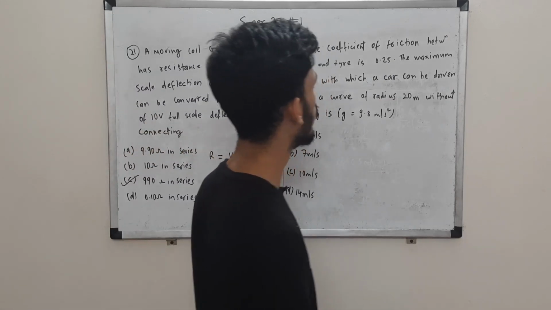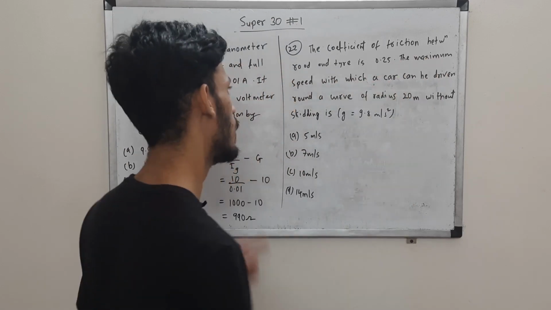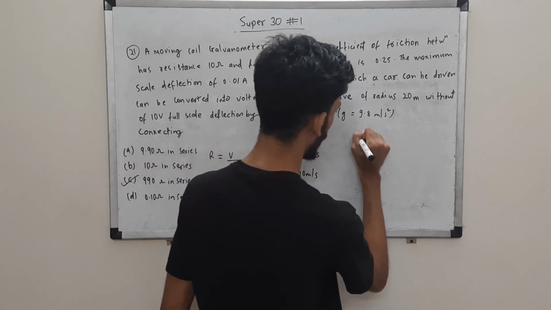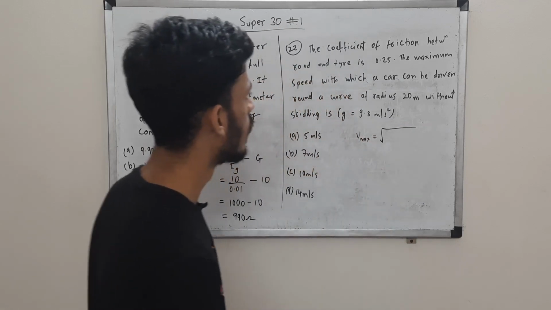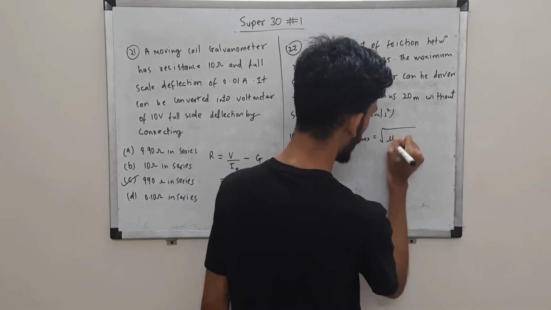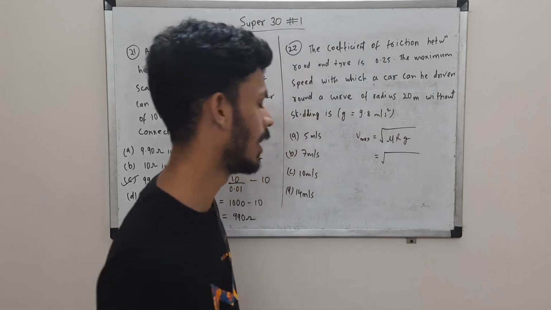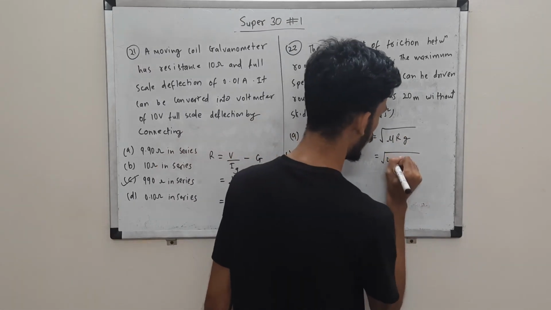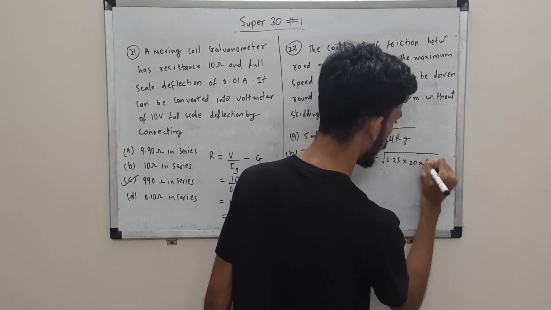Let's come to this one. Here we have the coefficient of static friction between the road and the tire given as this. The maximum velocity that it can go with while traveling along a curve of radius 20 meters, and this Vmax is directly given by under root mu r g, right, and g, take it as 9.8 as mentioned in the question. So 0.25 into r, which is 20, times g, 9.8.